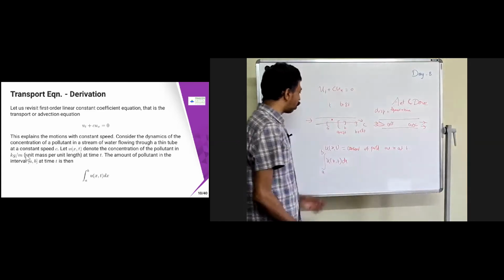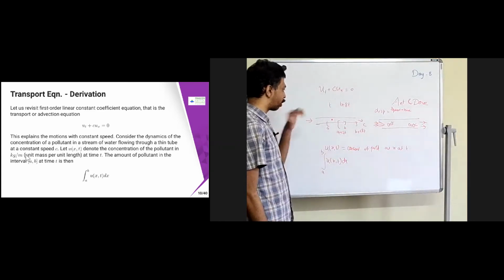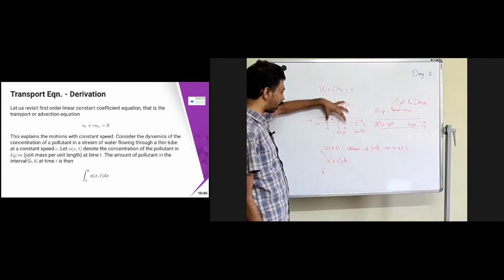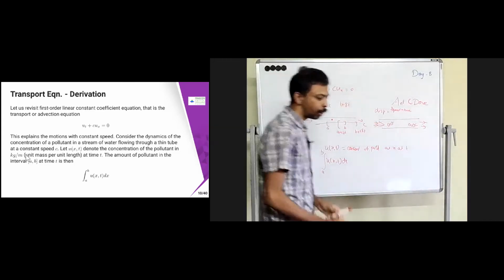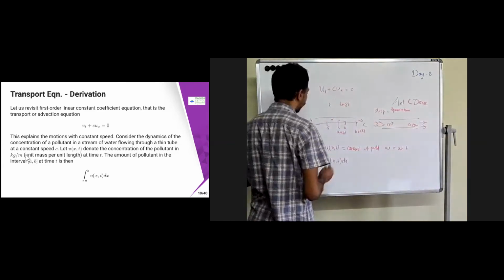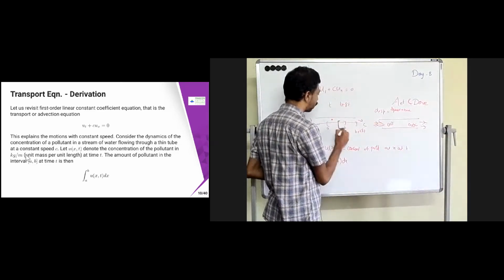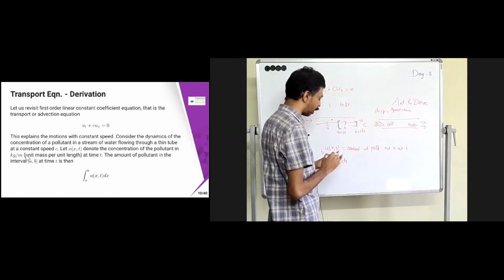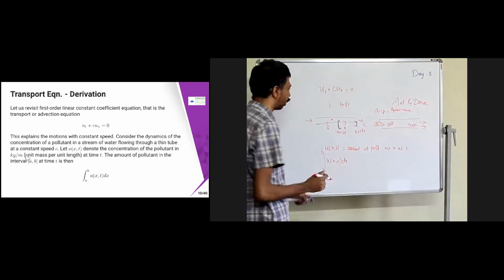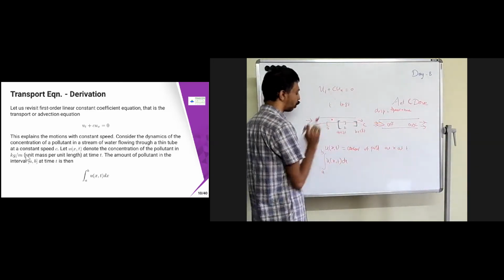Now I am just assuming conservation. Whatever was here is going to move as it is to the new place here, a plus c delta t to b plus c delta t. So whatever was in a to b is going to be moving over.